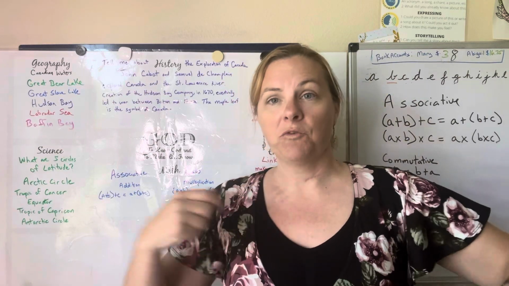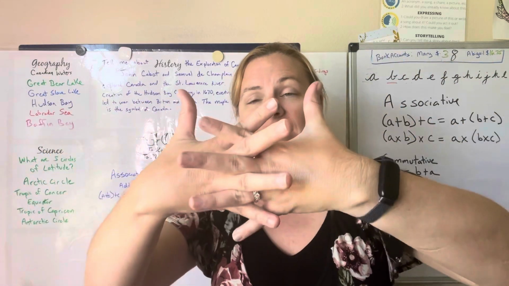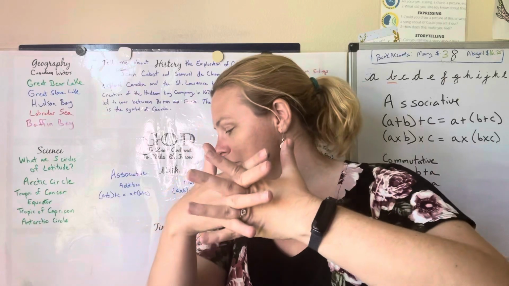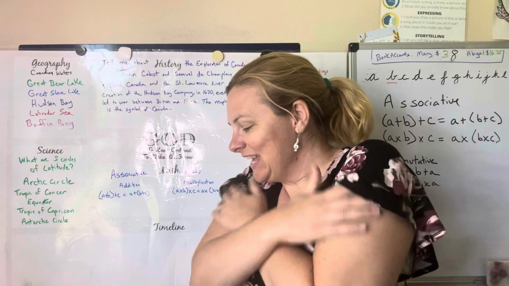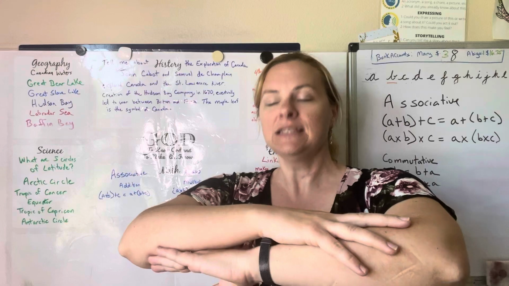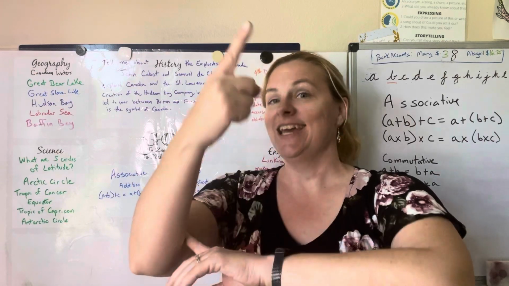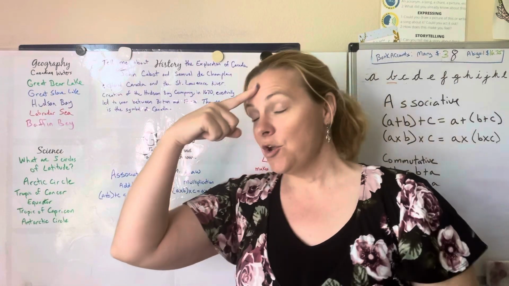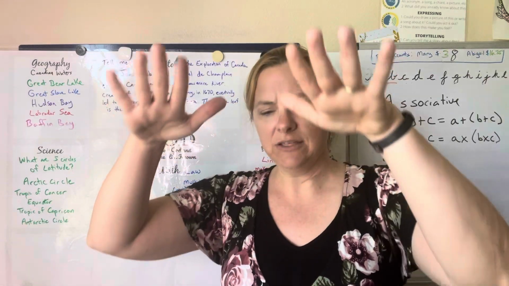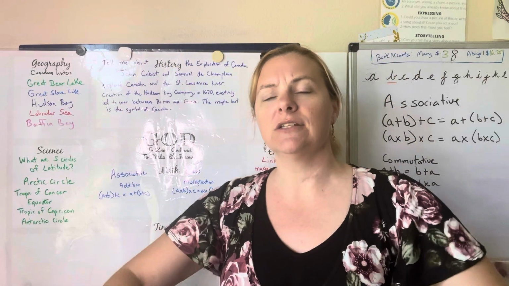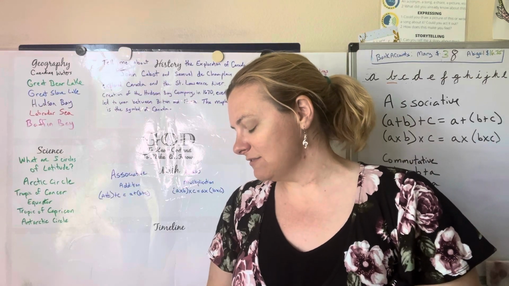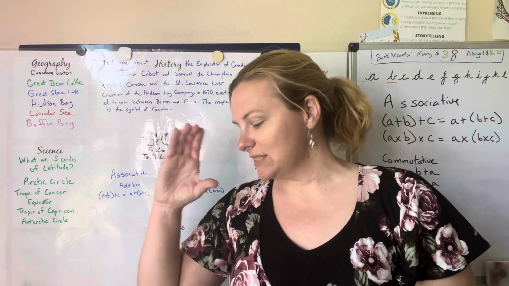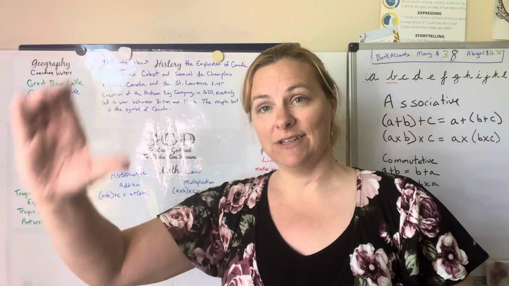For the United Nations formed, you're going to take your hands and we're going to link them together. United Nations formed. For Cold War, let's warm our arms up. Cold War. Gandhi, we're going to put your hands like this and make a little head bow. Gandhi and India's independence. For Jewish state established, we're going to take our hands, we're going to put them down and establish it. Jewish state established. And then for Mao and communist victory in China, we're going to do a C for that. Mao and communist victory in China.